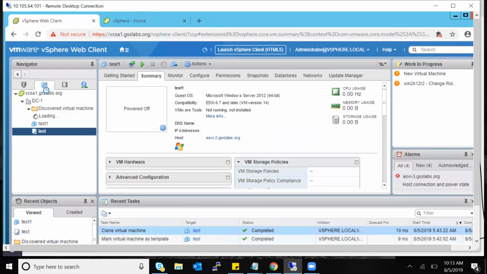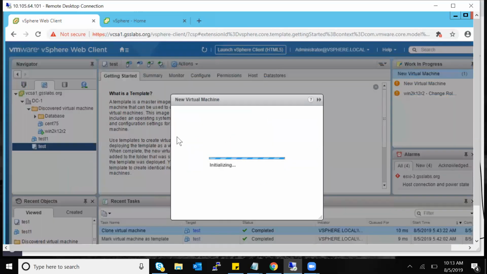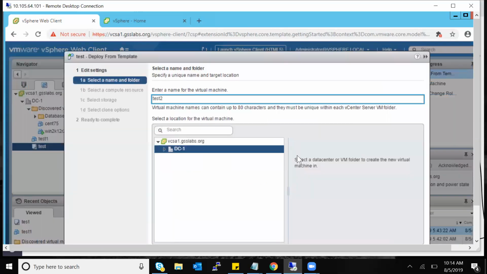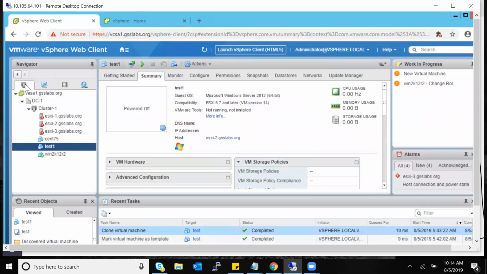So next day the customer says my environment is bigger, I want one more test VM like that. So I'll go deploy another virtual machine. I'll say test two and proceed with the process. Next. This is what a template does. Clear? So you understand why we need a template and why we need a clone. Once you get that understanding, it'll be easy for you to grasp the concepts. Understood.